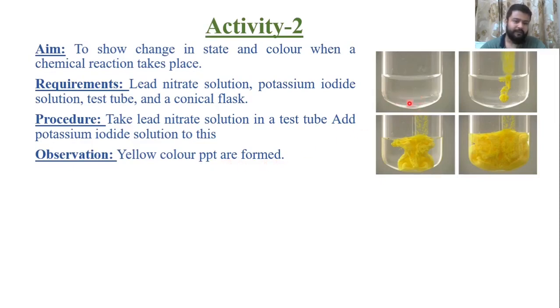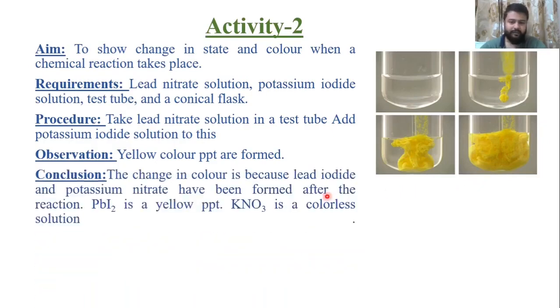For example, this is a test tube in which you have lead nitrate and this is another test tube in which you have potassium iodide, and you mix the lead nitrate into the potassium iodide test tube. As soon as you mix them, there is a formation of yellow color precipitate. You can clearly see the formation of yellow precipitate in these figures.